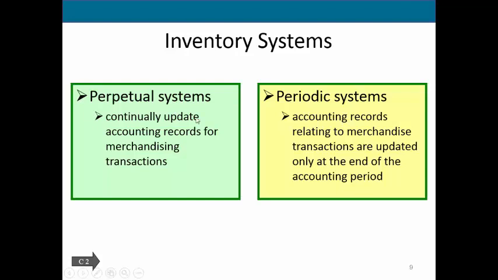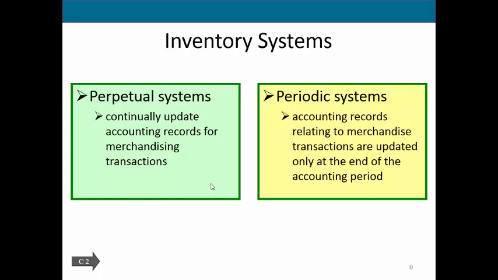Now, that's not to say that perpetual inventory systems don't have inventory counts. They do have inventory counts, but they don't rely on those inventory counts the way that a periodic system does. Perpetual systems, instead, are perpetually updating their accounting records for the sale of their goods. Then, at the end of the year, they'll do an inventory count, and they'll compare what they think they should have, based on their books, to what their inventory count tells them they have, and generally there'll be a small difference, and they'll update their books for that difference.